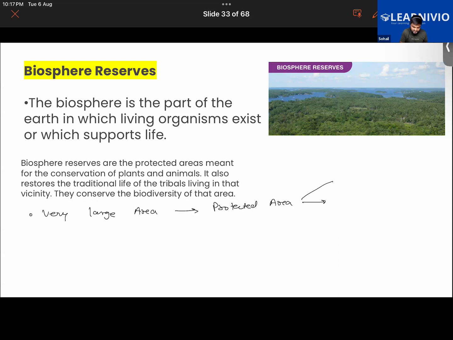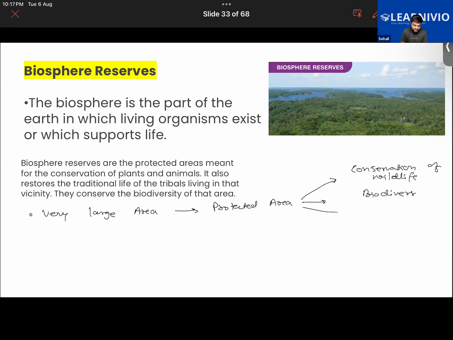So it is meant for several things. First thing is that it is meant for conservation of wildlife. Another thing is that it also is meant for conserving the biodiversity of that region.